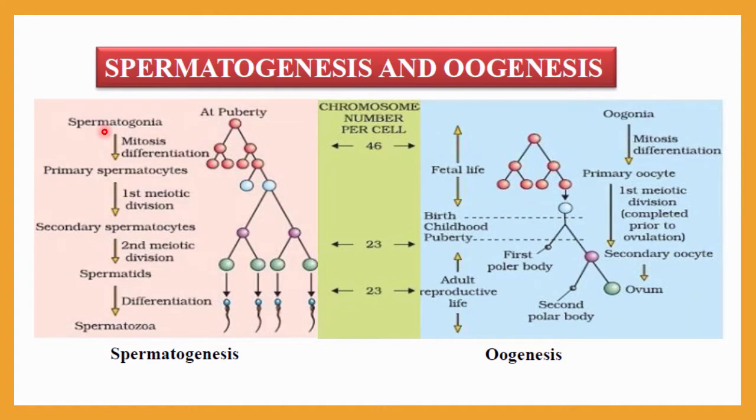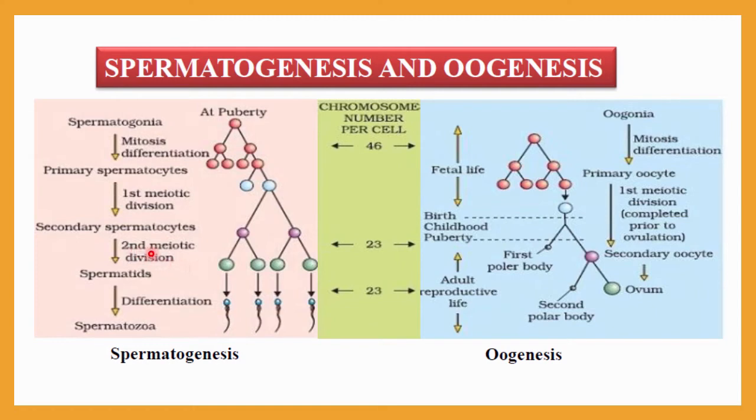Then a spermatogonia cell, that is a diploid cell, will undergo mitosis and differentiation, and it will form the primary spermatocyte, that is also a diploid cell. Then it will undergo the first meiotic division, and it will form the secondary spermatocyte, that will be haploid. So from now onward it will be haploid.